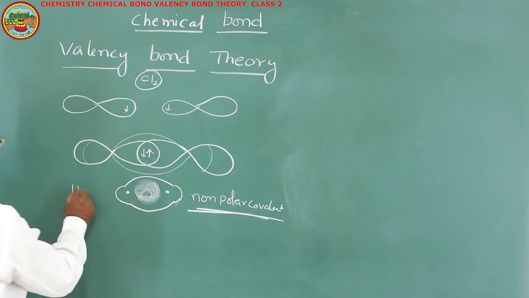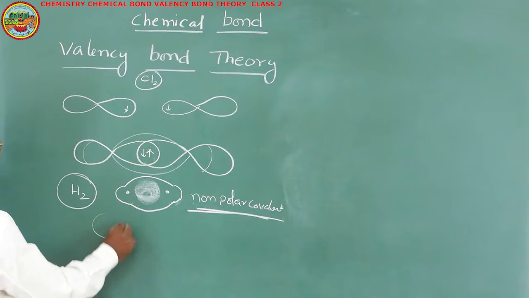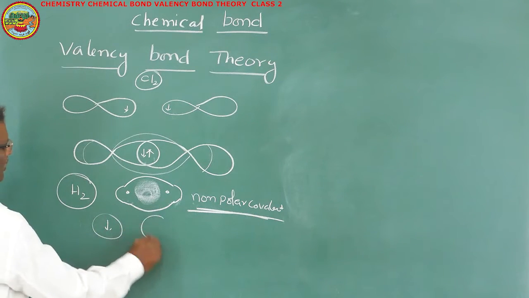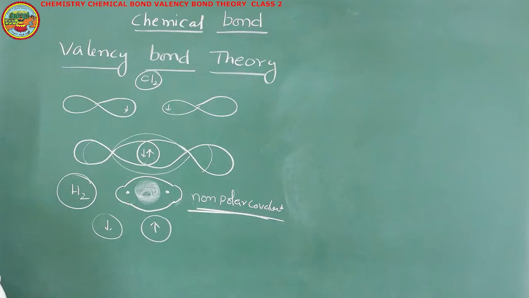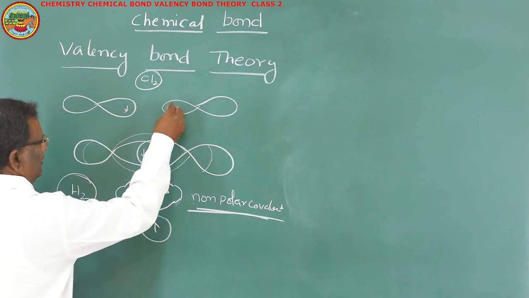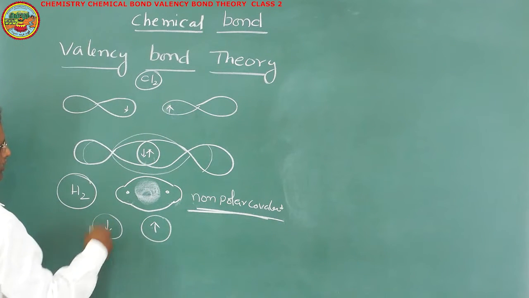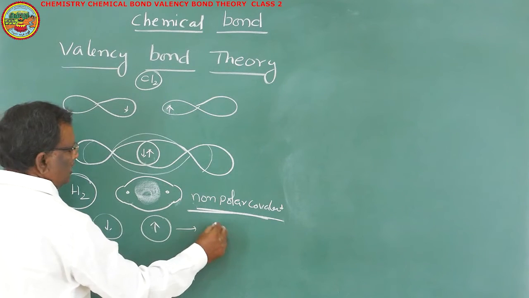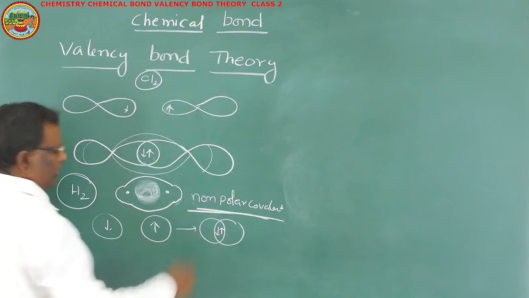In the H2 molecule, two hydrogen atoms are bonded together to form the H2 molecule. Hydrogen's electronic configuration is 1s1. A half-filled 1s orbital is present on each hydrogen. So, the half-filled atomic orbital of hydrogen overlaps with the half-filled atomic orbital of another hydrogen, so that they mutually share their bonding pair.